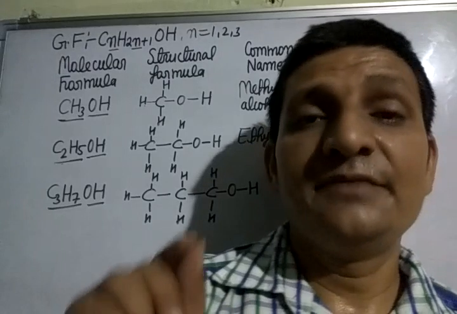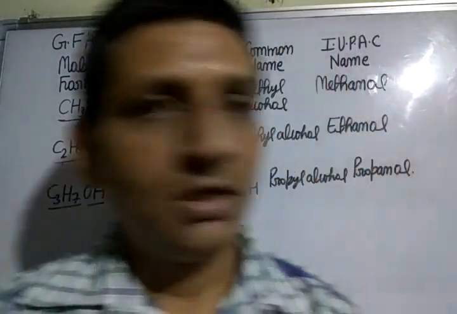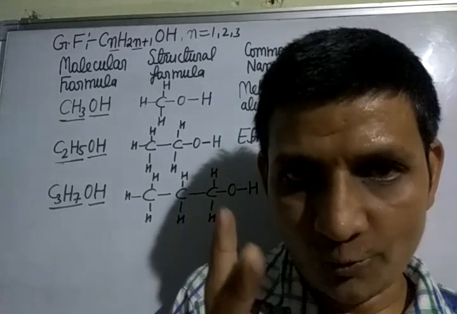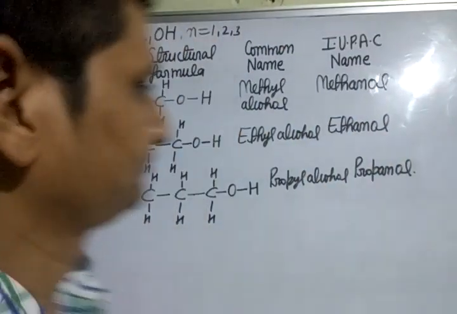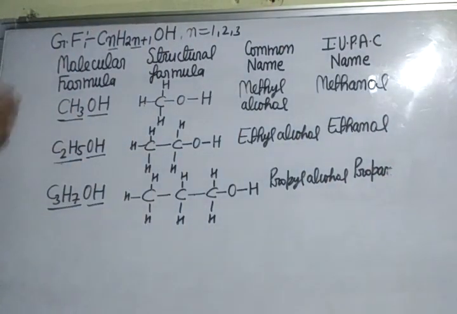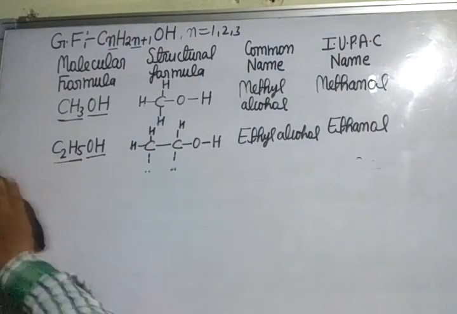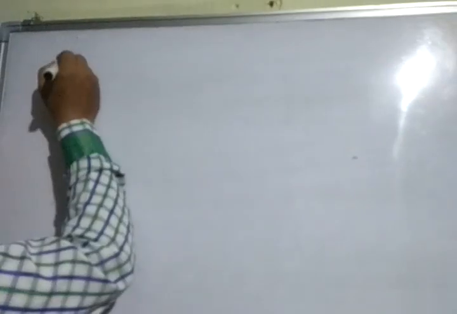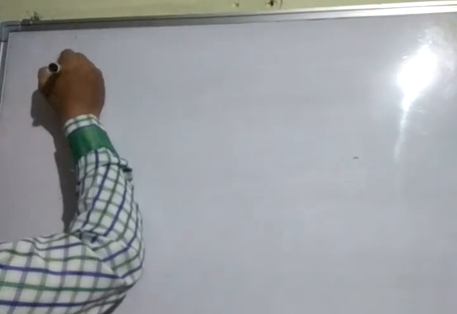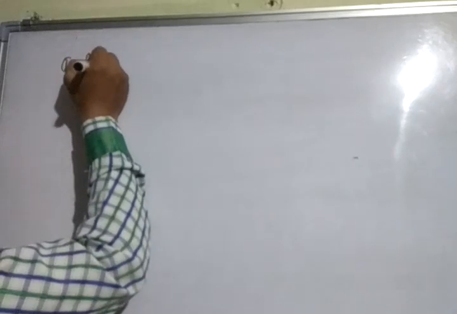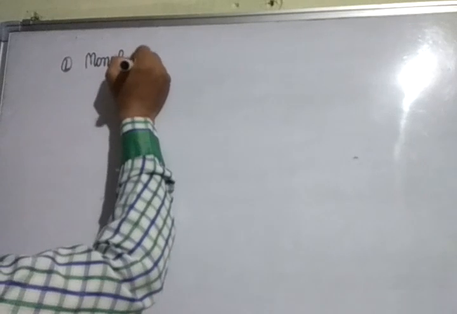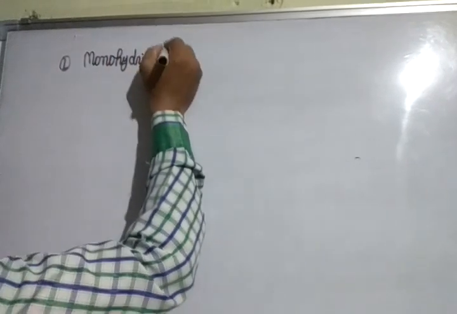Okay students, now I am telling you classification of alcohol. Alcohol can be classified as monohydric alcohol, dihydric alcohol, trihydric alcohol. Similarly, you can write other IUPAC names. Classification of alcohol. First is monohydric alcohol.